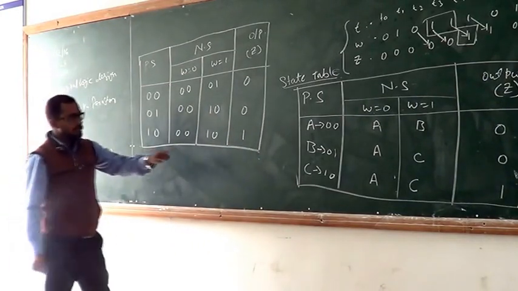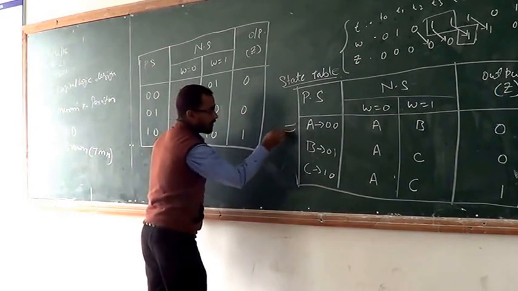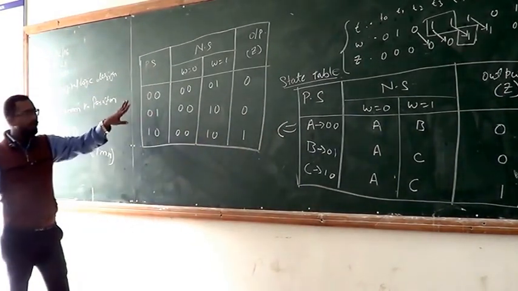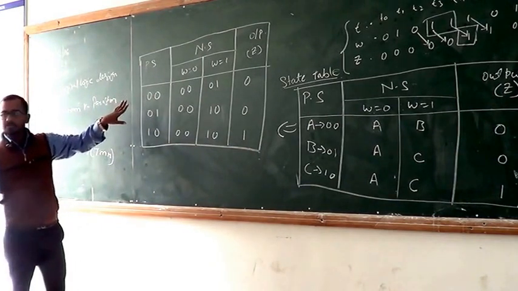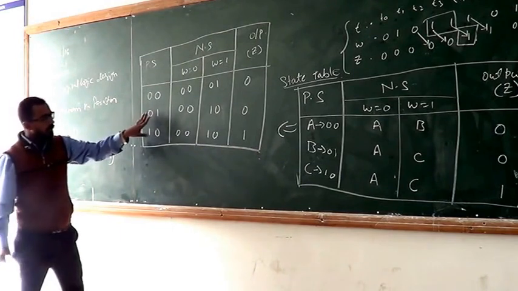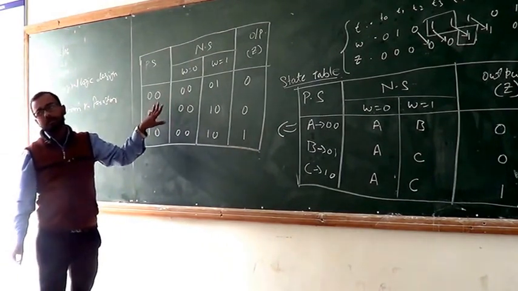Now this state diagram is converted like that. Here there is no A, B, C, only binary terms, and this table is easily understood; the computer easily understands this table.